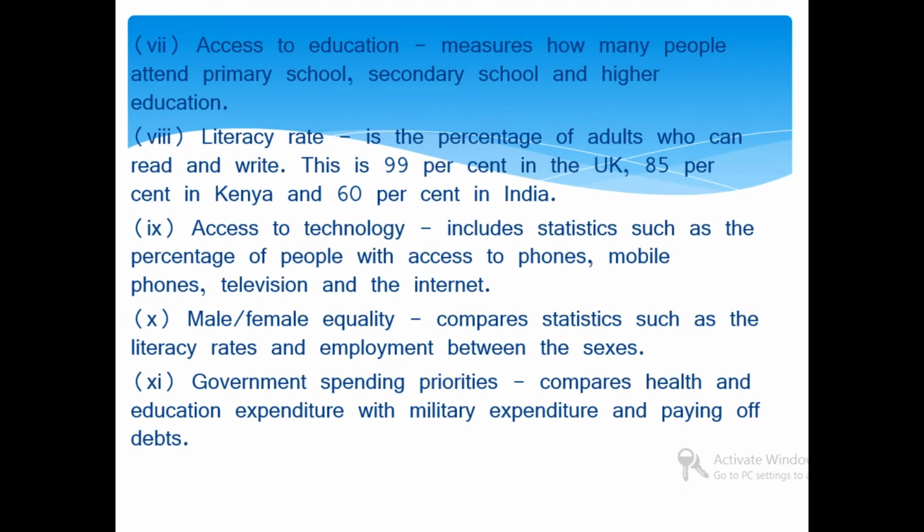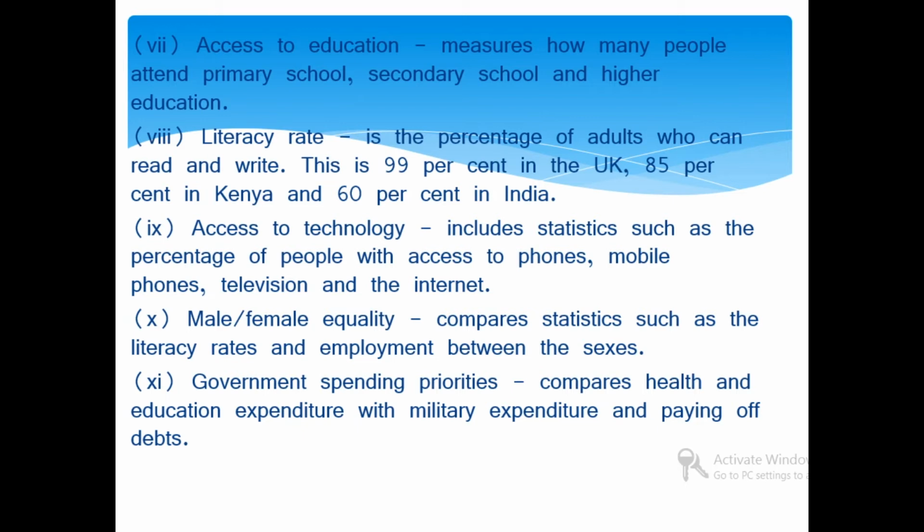Access to education measures how many people attend primary education, secondary school, and higher education. Literacy rate is the percentage of adults who can read and write. This is 99% in UK, 85% in Kenya, 60% in India.